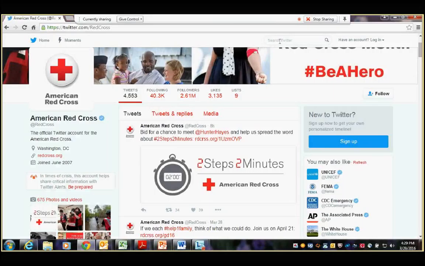One thing I do want to mention before we start: recognize that when you're using Twitter to help gain situational awareness, you may not be getting pure facts. Really, you're going to be getting information that will help you know where to go to get more information, to confirm the things that you're hearing.